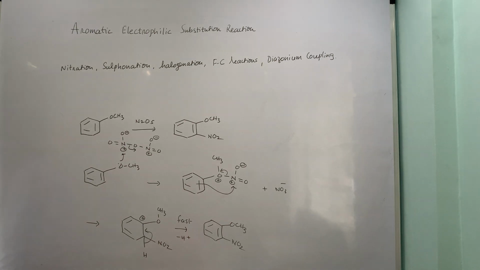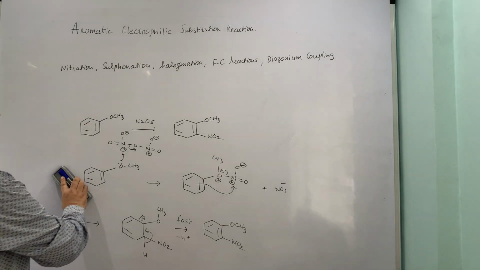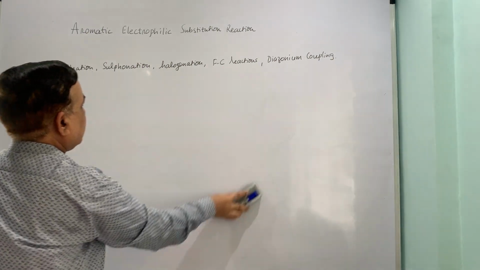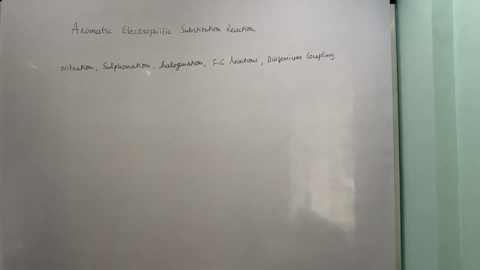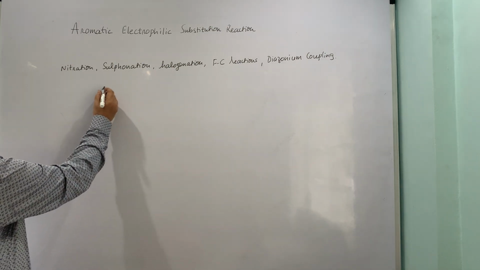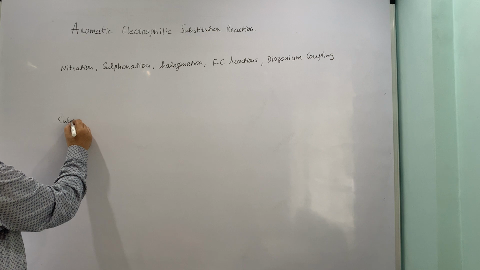Anyway, we will go ahead and we will talk a little about the sulfonation reaction. Now, sulfonation is the only reaction wherein you see primary kinetic isotope effect. kH by kD is around 2, and sulfonation, I will just put sulfonation here.